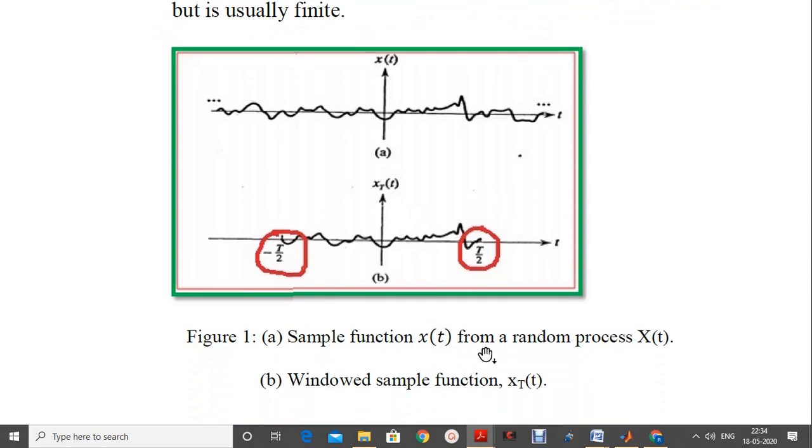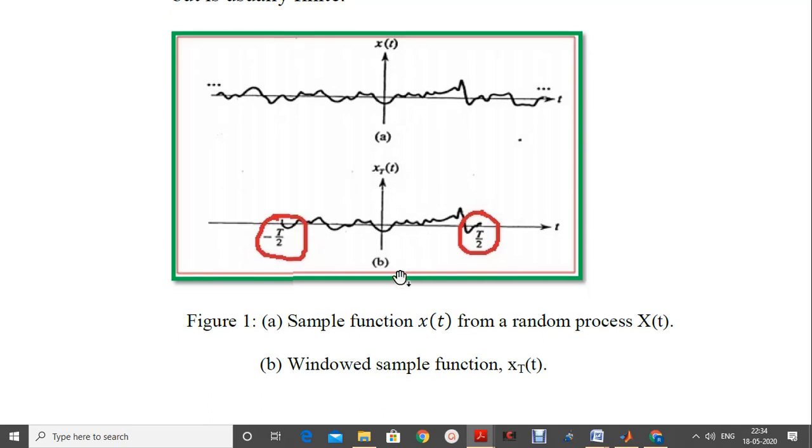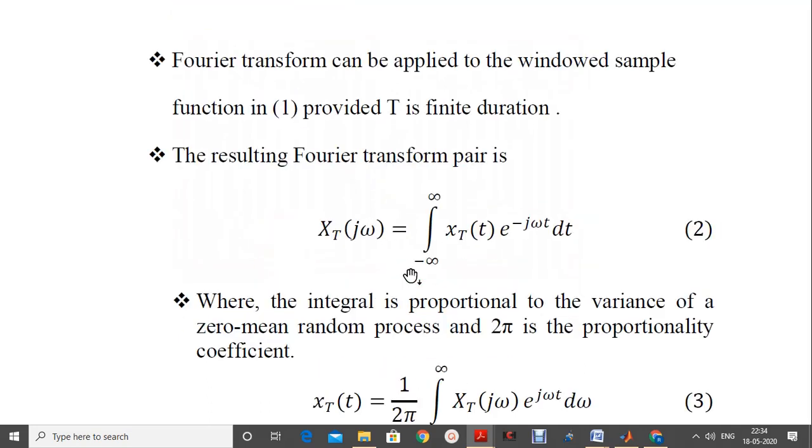So therefore the sample function x of t from a given random process or WSS random process is denoted in the above graph, that is figure A. In figure B, the windowed function of x of t, represented as x_T of t, is denoted here. So Fourier transform can be applied to the windowed sample function as per given equation 1 here, provided T is defined for a particular finite duration only.